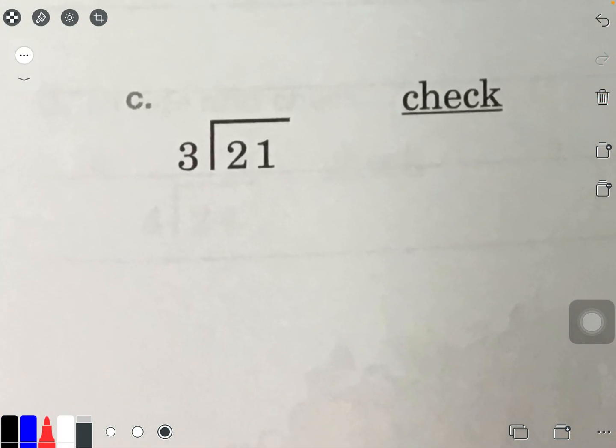Now try C. You can pause the video to give C a shot. And if you don't want to try it, you don't have to pause it because I'm going to keep going. But if you want to try it on your own, pause the video and then unpause when you're ready.